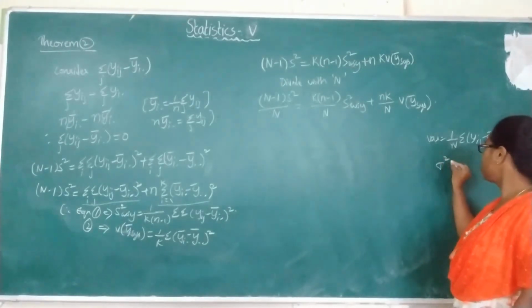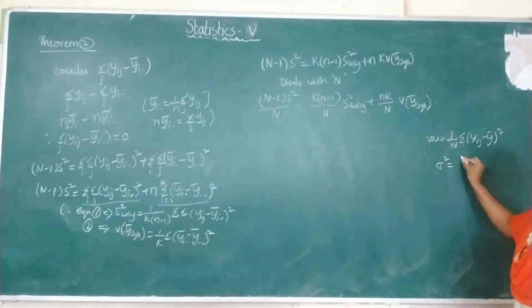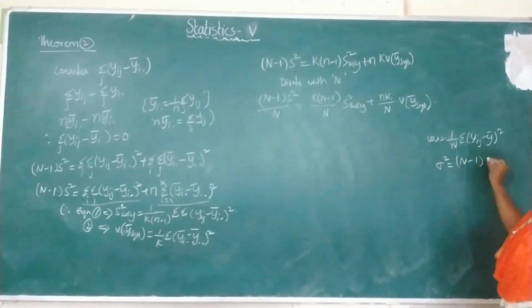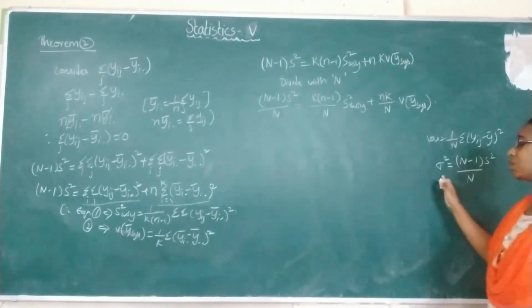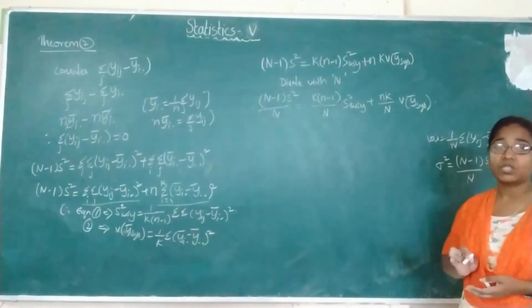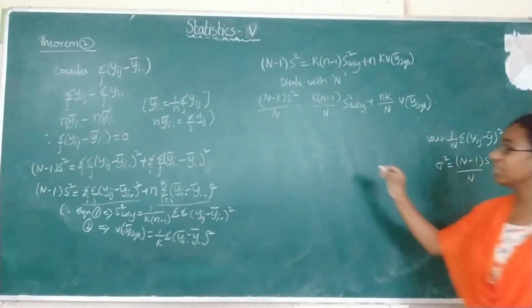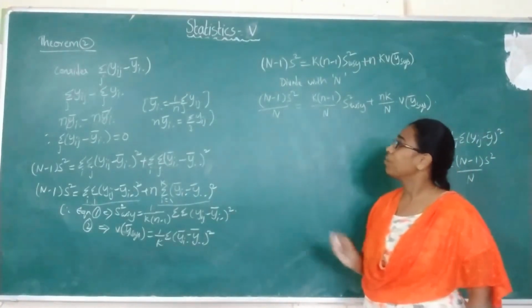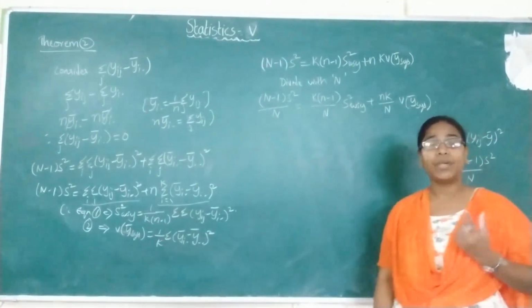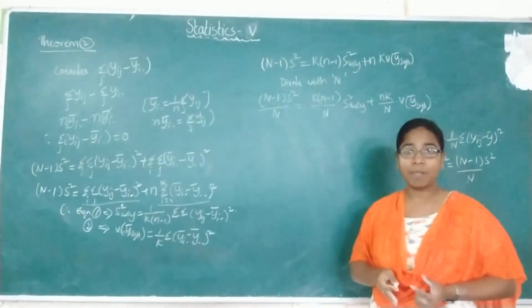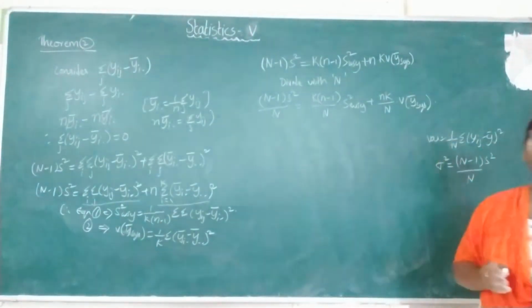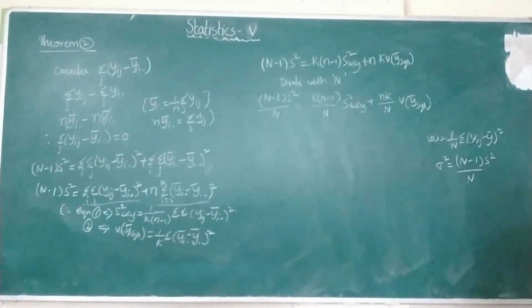In the problem also we have written sigma square equals (N minus 1) into s square by capital N. So sigma square here means the variance. Here we are considering the systematic sampling mean, so we will get the variance of the systematic sample mean.